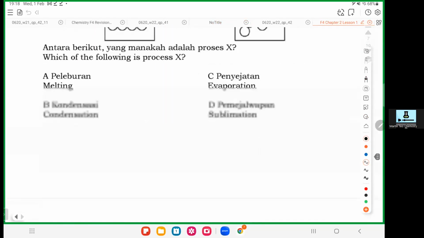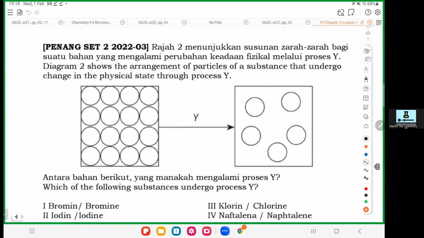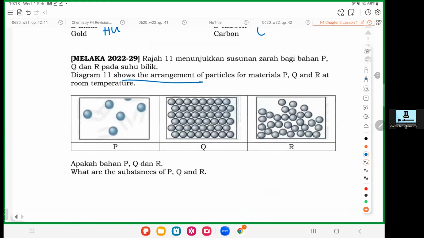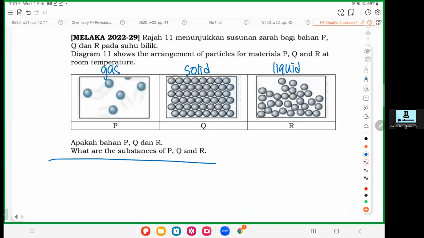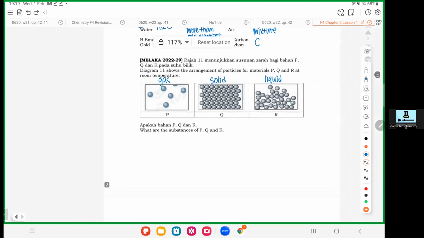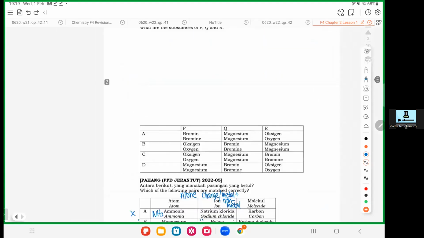Okay, I think we can do one question first. They give you the arrangement of the particles for 3 materials, which are P, Q, R, at room temperature. So this one is obviously a gas. This one is obviously a solid, and this one is a liquid. Very obvious. So who are the substances P, Q, and R? Very easy, this one. So P is a gas. Let's shortlist the gas first.